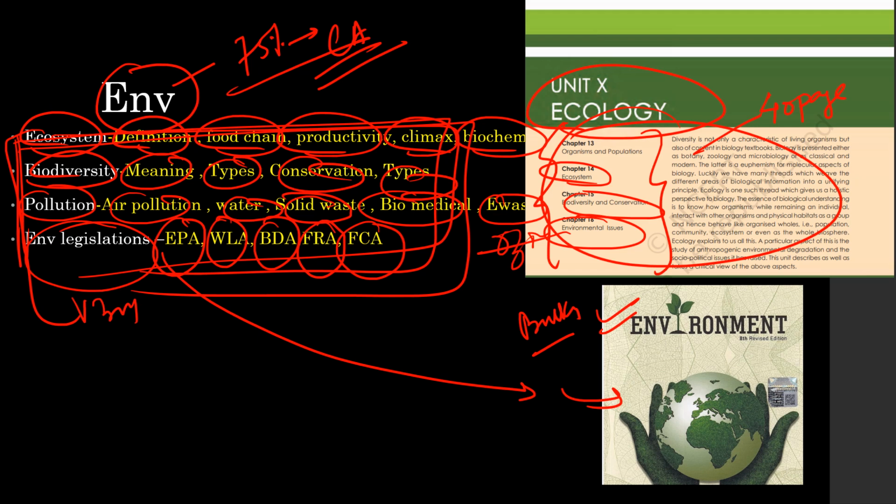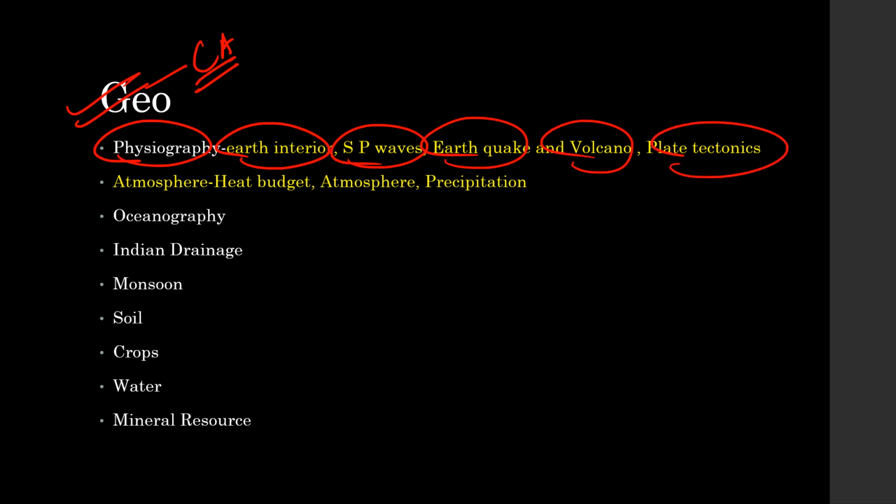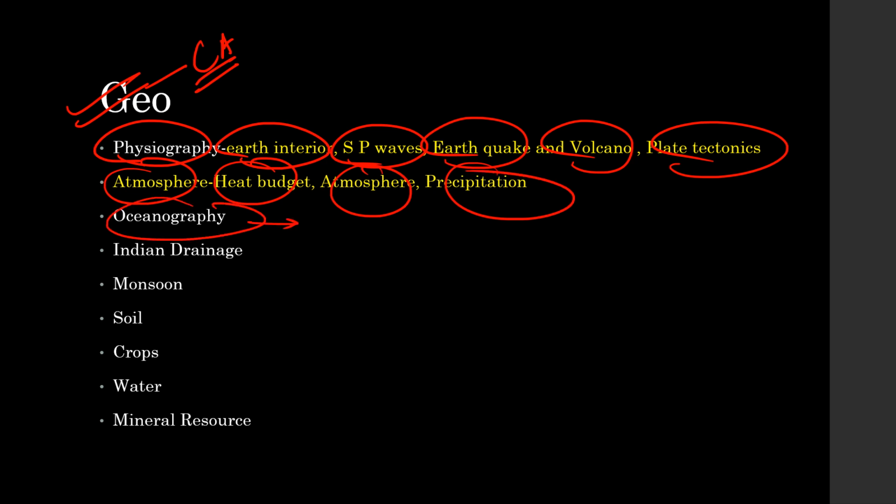Next, the last section is the geography section. Again, most of the questions are current affairs based and very difficult to predict. But the chapters where some static questions come are, first, physiography: earth interior, S and P waves, earthquake, volcano, and plate tectonics. Then in atmosphere, we have heat budget, atmosphere, and precipitation. Then in oceanography, you have questions on tides, waves, cold currents,